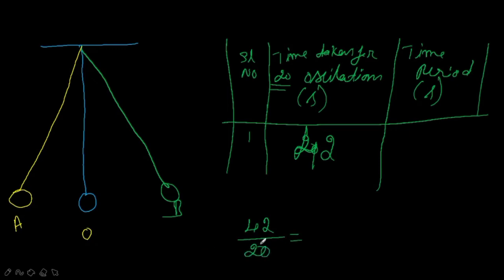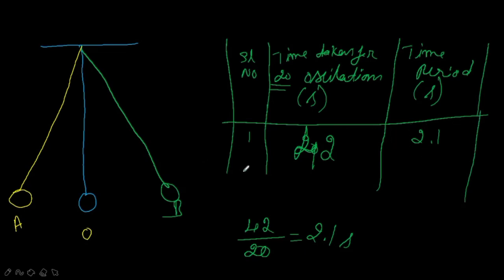It gives the time taken for one oscillation. So what will be the value? It is 2.1 seconds. We will write 2.1 here. So the approximate time for one oscillation of the pendulum will be 2.1 seconds.